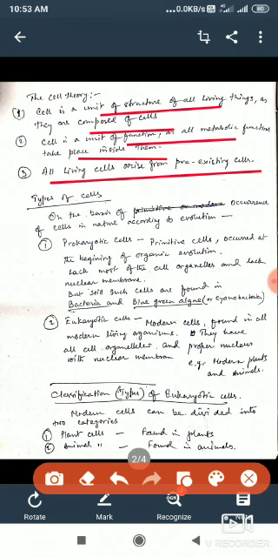I repeat, the cell is the unit of structure of all living things, as they are composed of cells. The cell is the unit of function of all metabolic functions that take place inside them. And number three, all living cells arise from existing cells.